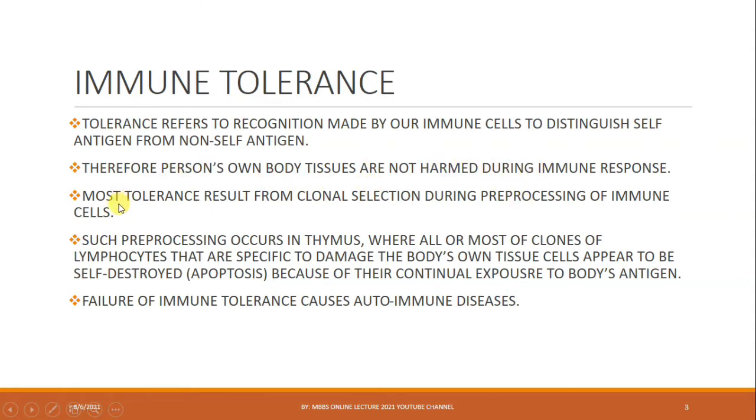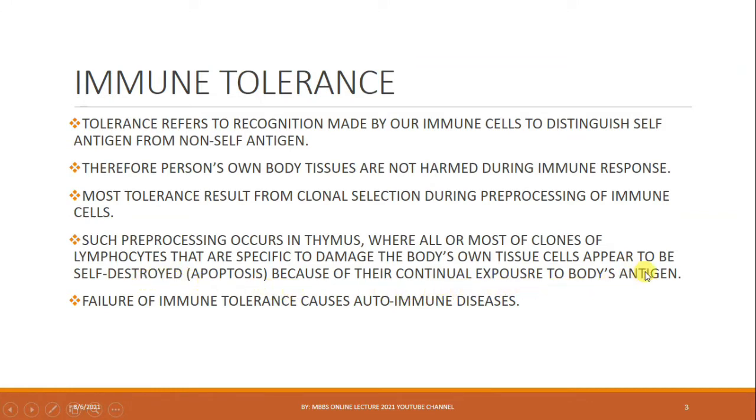Tolerance results from clonal selection during pre-processing of immune cells. Pre-processing occurs, for example, for T lymphocytes in the thymus, which is a lymphoid organ. In pre-processing, all or most of the clones of lymphocytes that are specific to damage the body's own tissue cells are self-destroyed by apoptosis because of their continual exposure to the body's antigens.